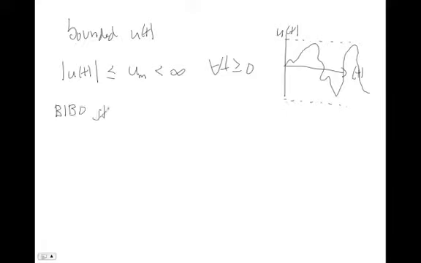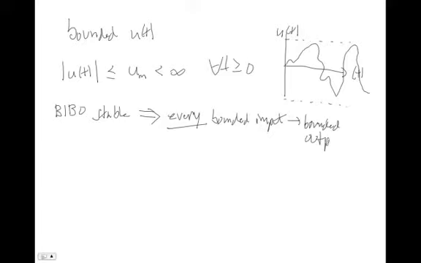So when we're talking about the definition of bounded input, bounded output stable, what we mean is that every bounded input excites a bounded output. So if I say something is bounded input, bounded output stable, that implies that every, and I mean every, bounded input gives me a bounded output. So it's not good enough if you have some arbitrary system and you give it some bounded u, and then you watch y, and y is also bounded. That doesn't prove it's bounded input, bounded output stable. It has to happen for every bounded input.